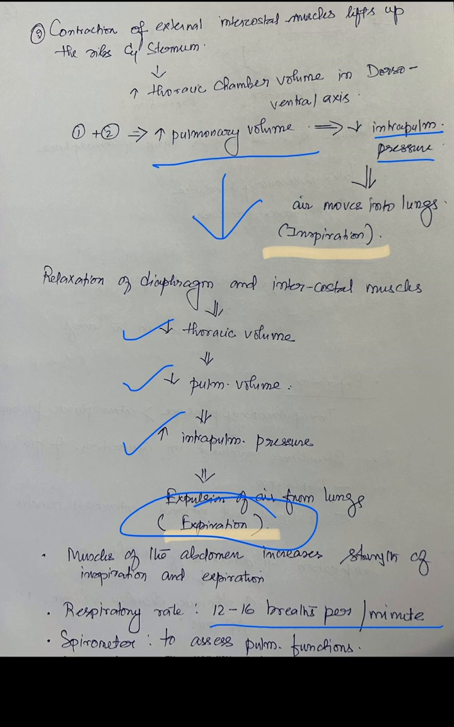What is a spirometer? A spirometer is an instrument which is used to assess the pulmonary function, that is, the volume of the lungs, or the volume of the air that is taking part in respiration. So the spirometer is that instrument.